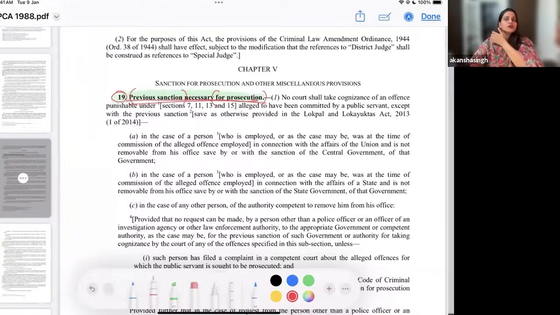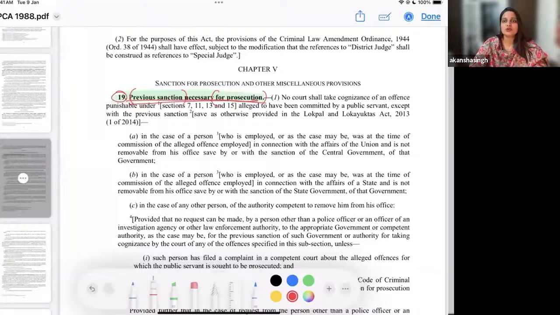The question before the court was whose previous sanction would be required when we are talking about members of the legislative body, which was answered in the previous case as the Speaker of the House. So that is how the court very clearly understood that they are public servants.